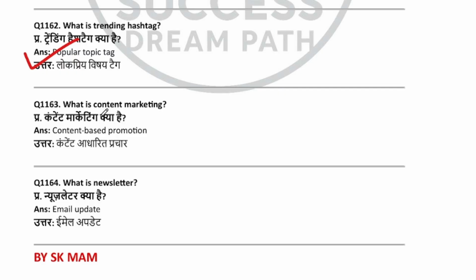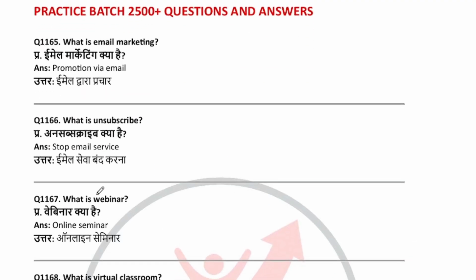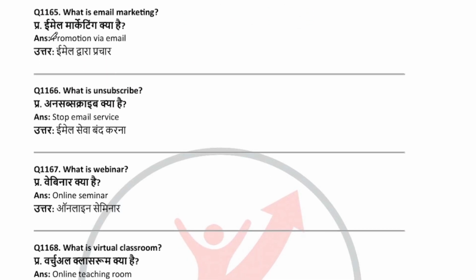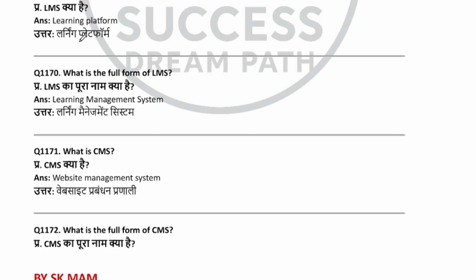What is content marketing? Content based promotion. What is newsletter? Email update. What is email marketing? Promotion via email. What is unsubscribe? Stop email service. What is webinar? Online seminar. What is virtual classroom? Online teaching room. What is LMS? Learning platform. What is the full form of LMS? Learning Management System.